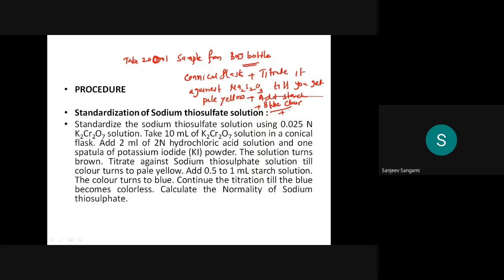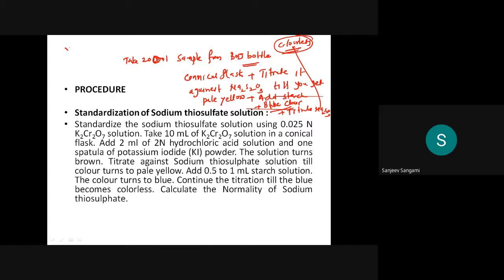Then again titrate it against Na2S2O3 till you get colorless. Once you get the colorless, note down that volume.